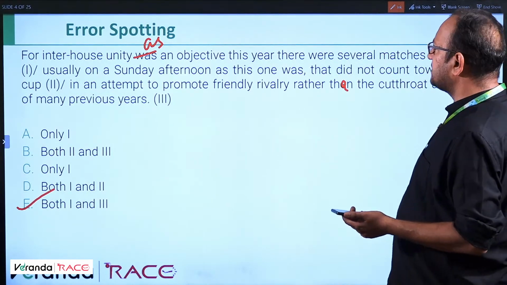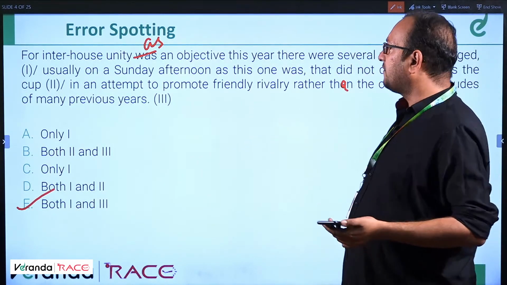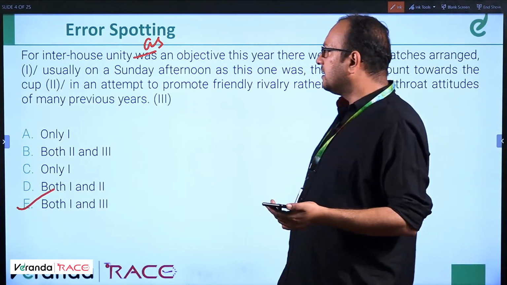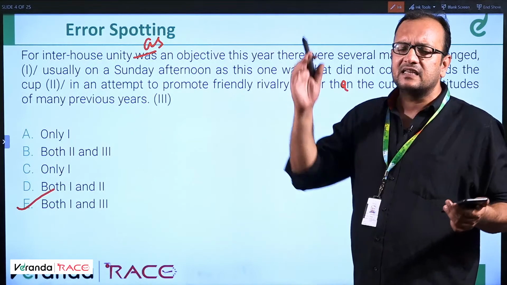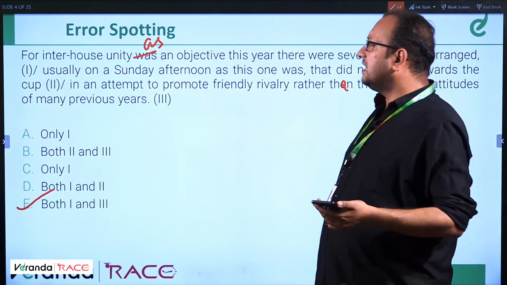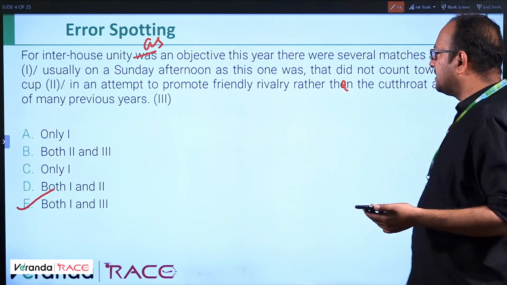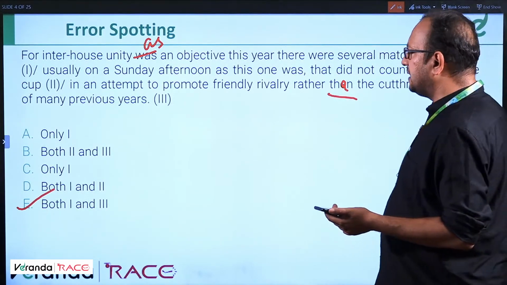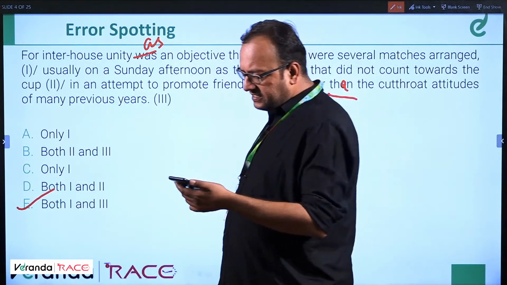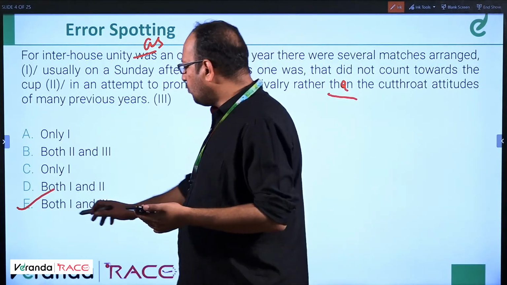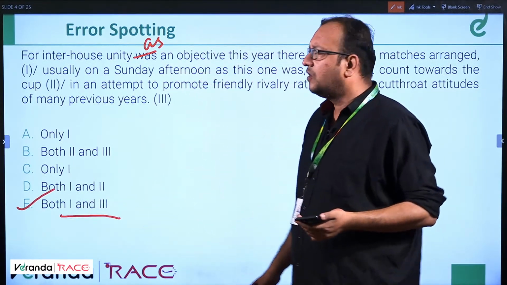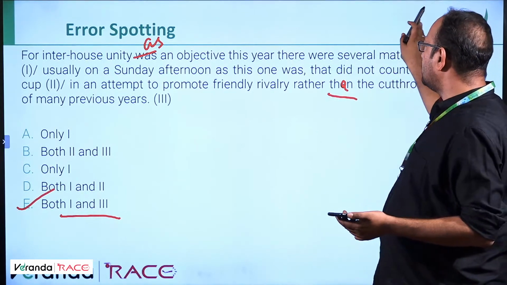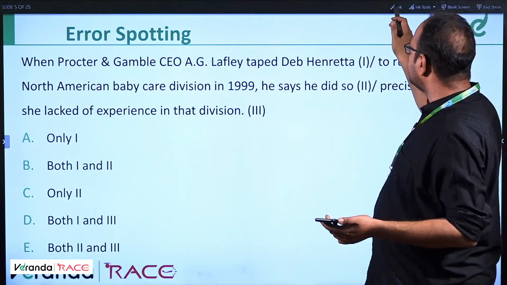There were several matches arranged, usually on a Sunday afternoon, as this one was, that did not count towards the cup. Count towards the cup means not planned. In an attempt to promote friendly rivalry rather than, it should be than, the cutthroat attitudes of many previous years. So error is in 1 and 3. Fine? Well, moving ahead, today we have a very brilliant assortment of questions. As I told you, fantastic questions, wonderful questions.